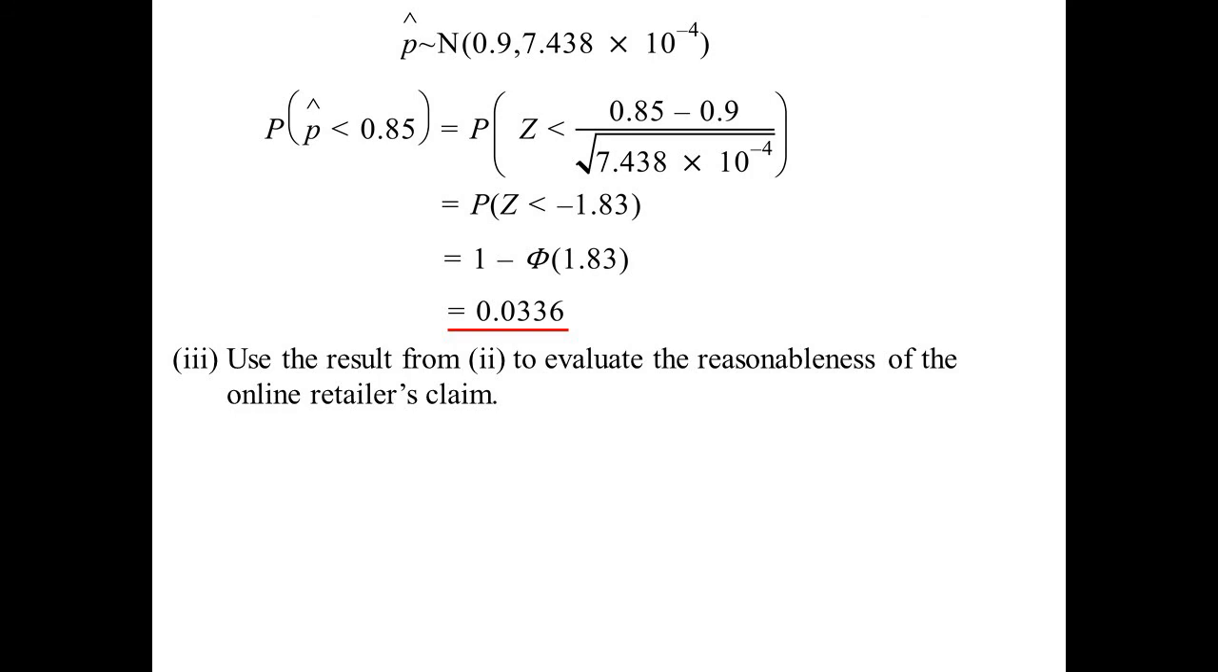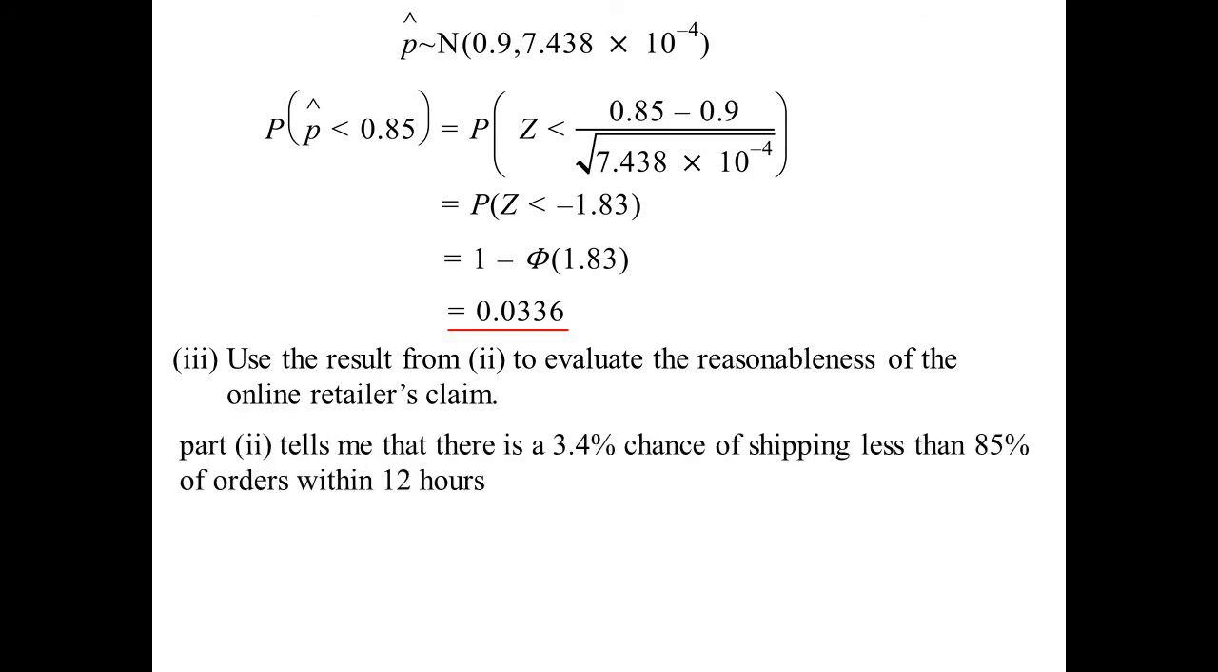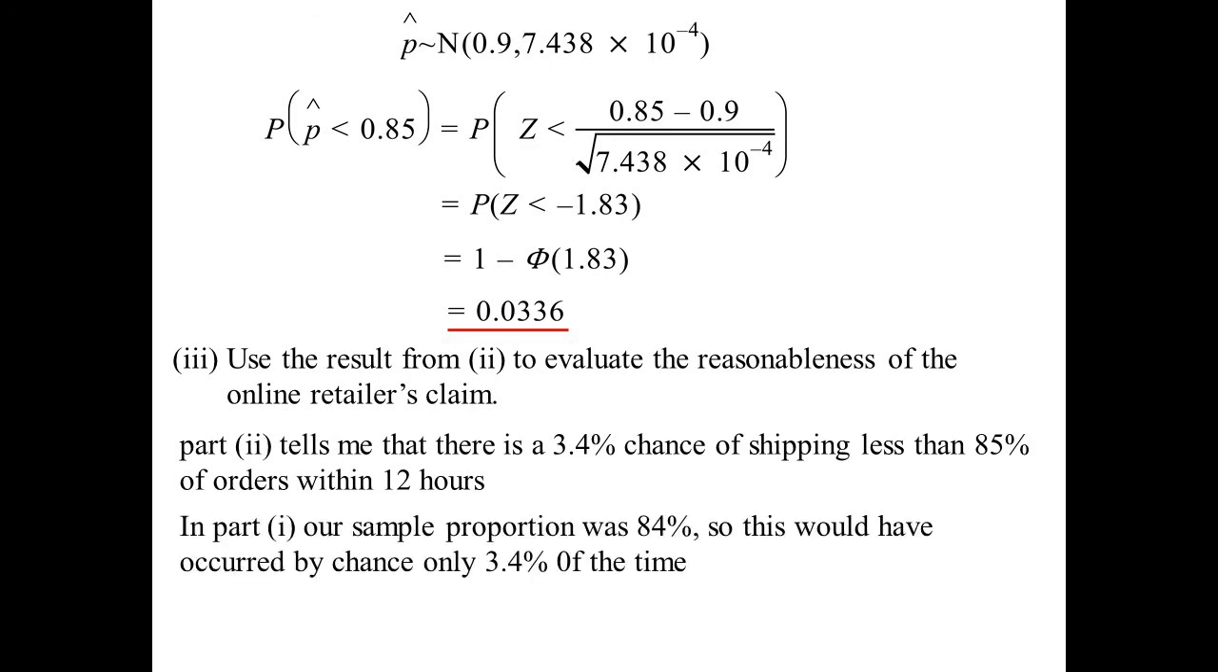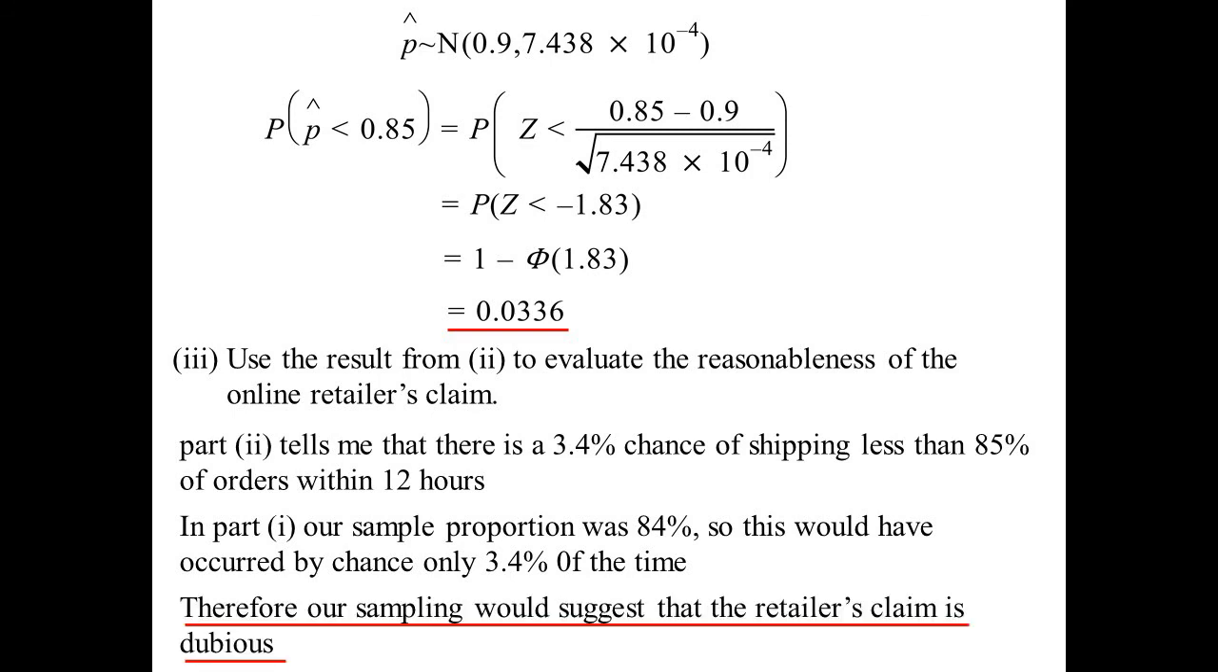Again, this is going to be a bit subjective, but part 2 is telling me there's a 3.4% chance of shipping less than 85% of orders within 12 hours. In part 1, our sample proportion was 84%. Now, that would have only occurred by chance 3.4% of the time. So, therefore, most of the time it's not happening by chance. Our retailer claimed that 90% of the time they'll be able to do this, yet our sampling is telling us no, that's not going to happen. So our retailer's claim is a bit dubious.